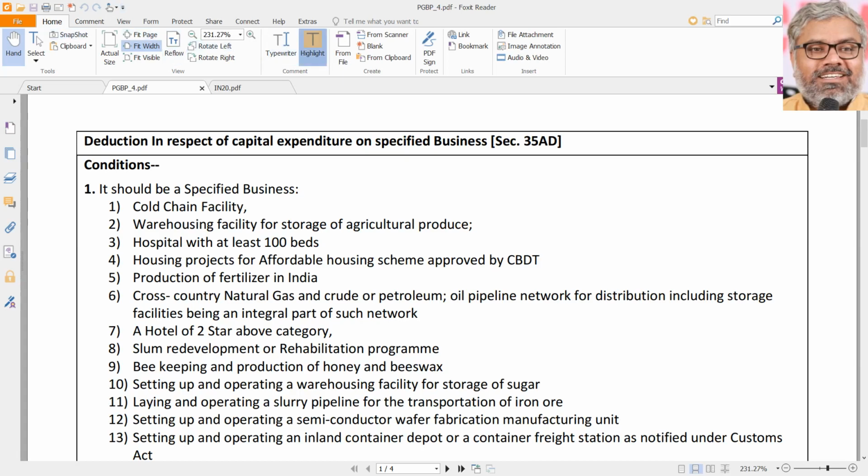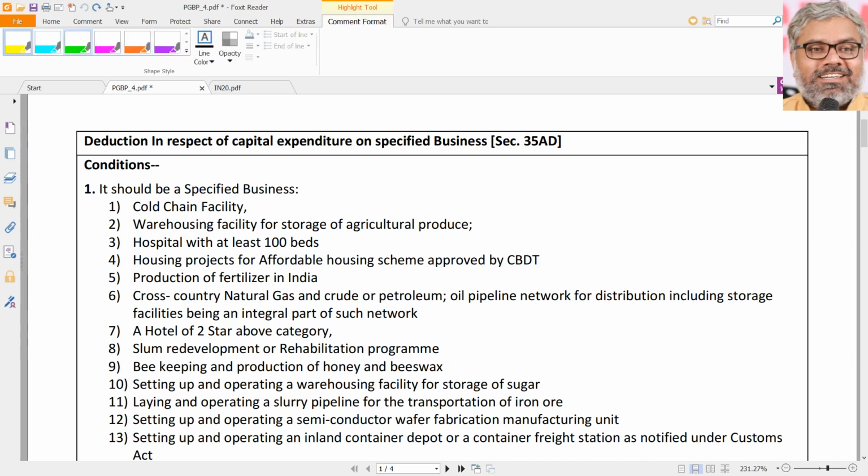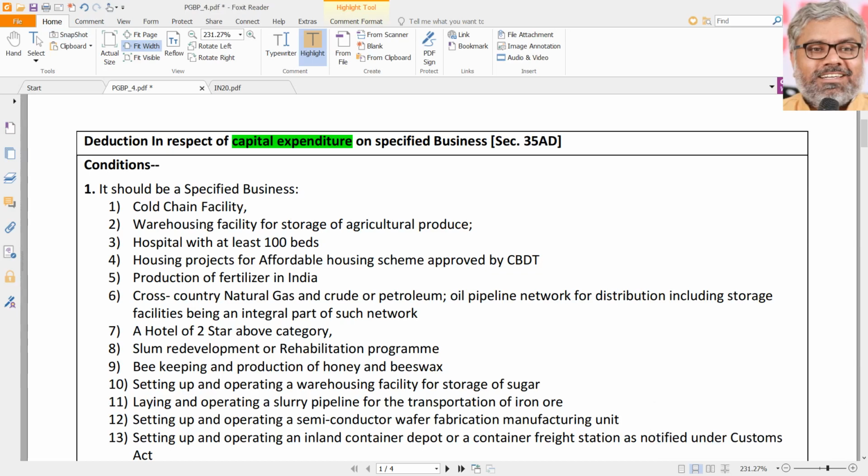So same like 35, here also the variety point is that the assessee can claim a deduction on capital expenditure, not just revenue expenditure, under section 35AD. But only when such capital expenditure is spent on a specified business can it be allowed as deduction to the assessees who are running specified businesses.